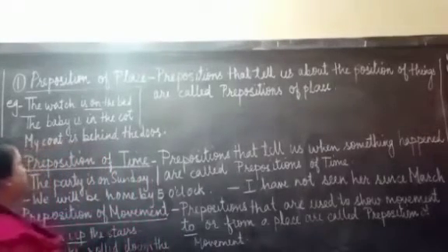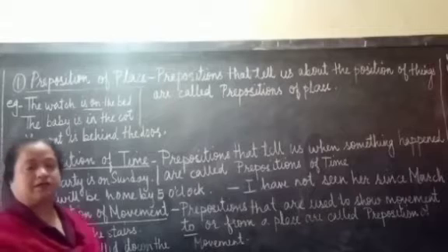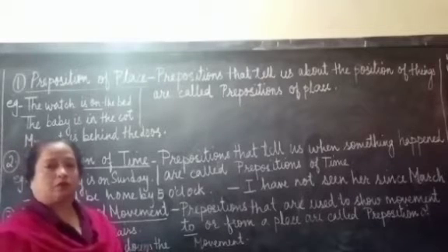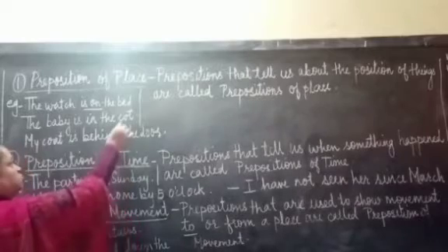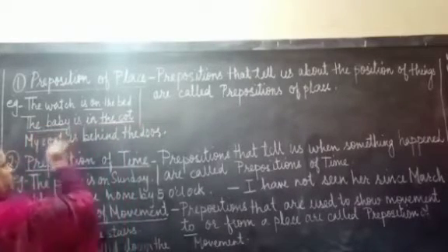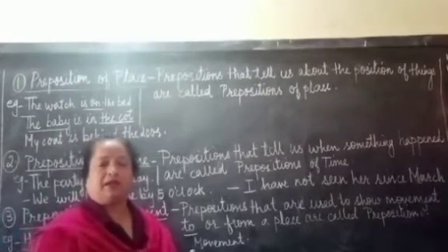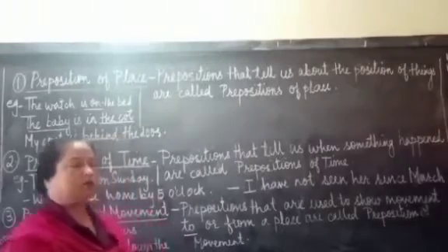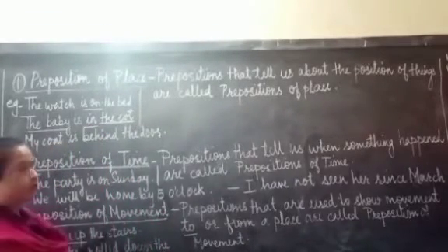Now, let us have a look at the next sentence. The baby is in the cot. Now, in this sentence, we want to know about the baby and where the baby is. We are talking about the cot and the baby. So, what is the relation between these two? That the baby is in the cot. So, in becomes the preposition of place.